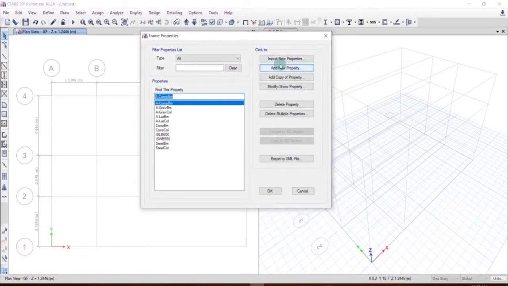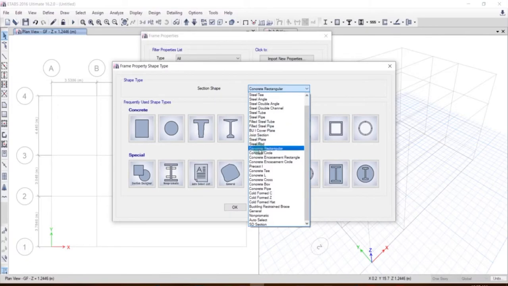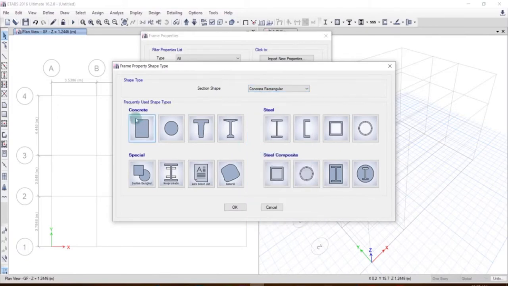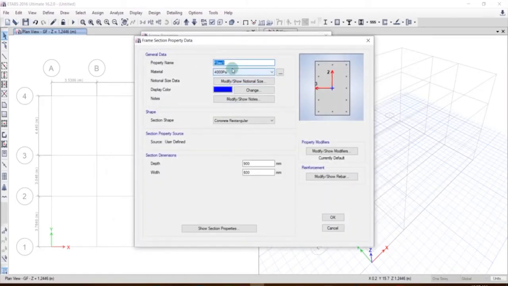and over here we click on Add New Property, and section shape is concrete rectangular. Okay, so it's concrete rectangular, and the frequently used shape type is concrete and it's rectangular. Okay, so the property name is beam. The material that we are using is M20, and section shape is concrete rectangular. So depth of the section is, let us use 350 mm deep beam, and width is 230 mm.